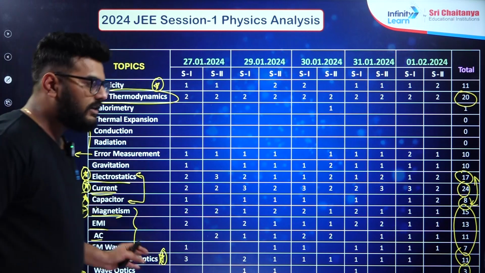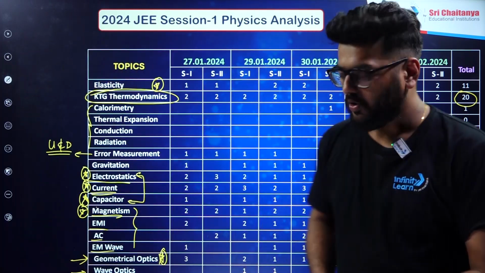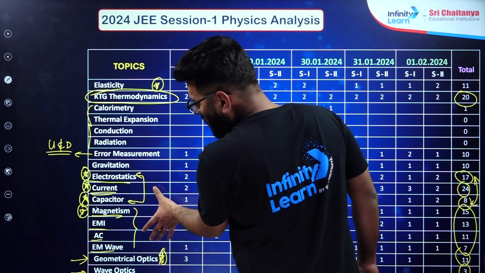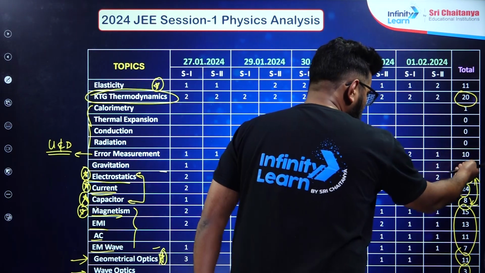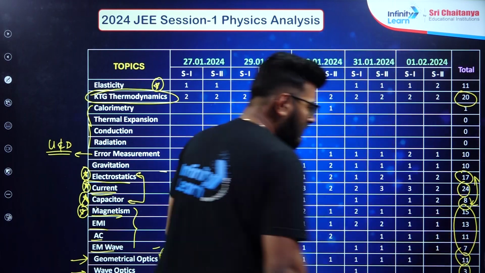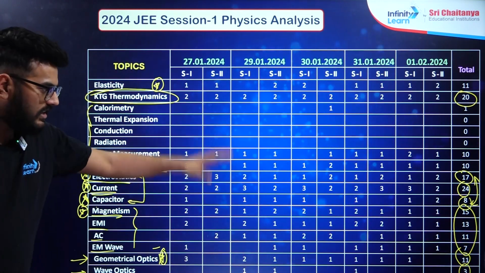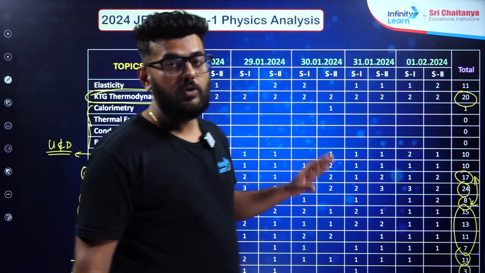So this shows that part 1 of your class 12th notebooks consists of all these chapters, starting from electrostatics till EM waves. You can just add all of them: 17, 24, 8, 15, 13, 11 and 7. See how important these chapters are from the prospect of your JEE Main.